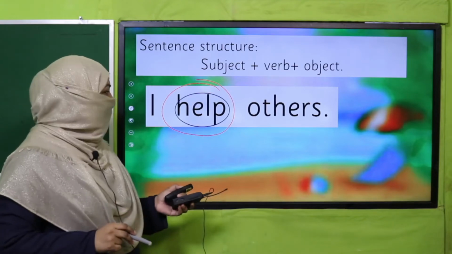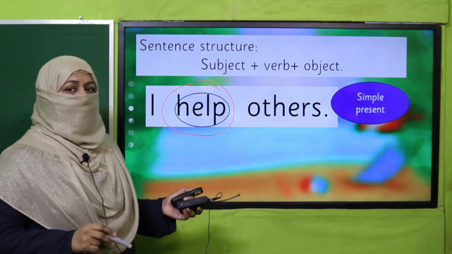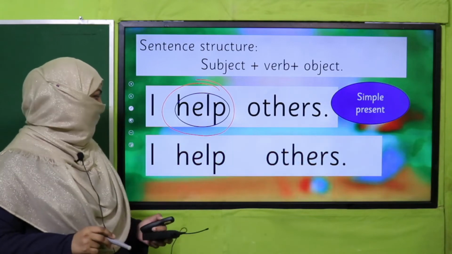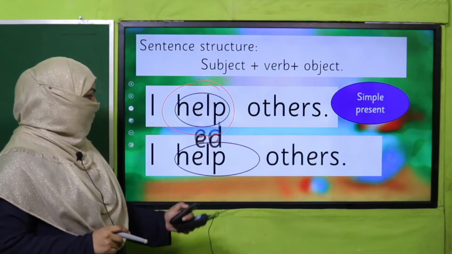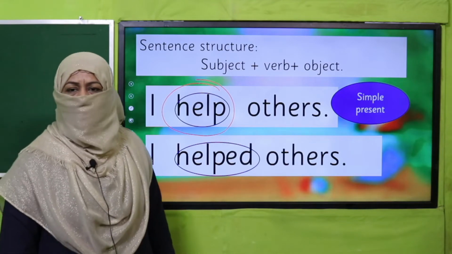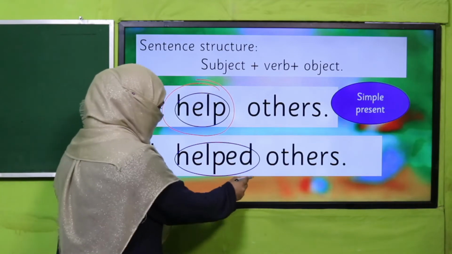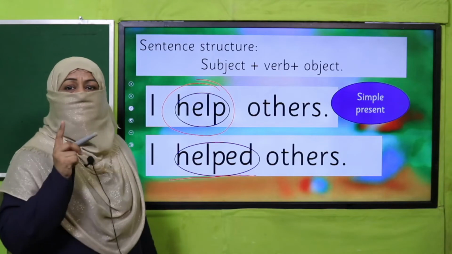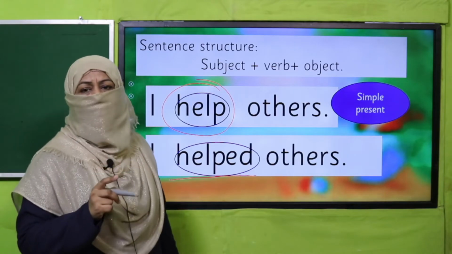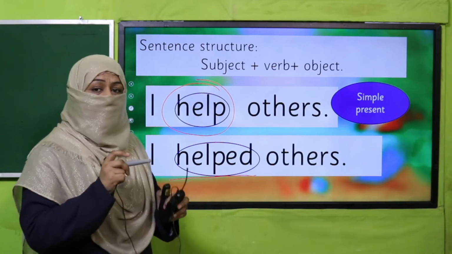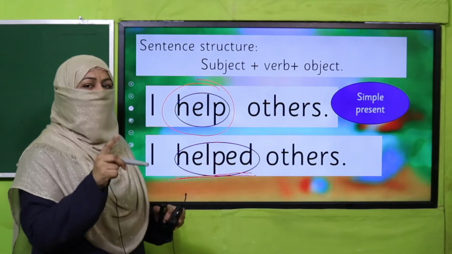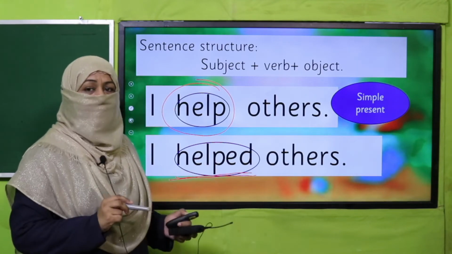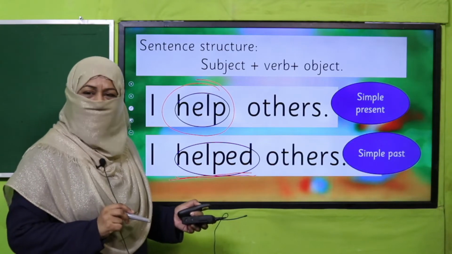And if I just do this, what? I have added ed to this verb. Which form is this? Yes, it's a simple past form of the verb, which is telling that this action has been completed. And which tense is it? It's simple past tense. Good, you remember this.